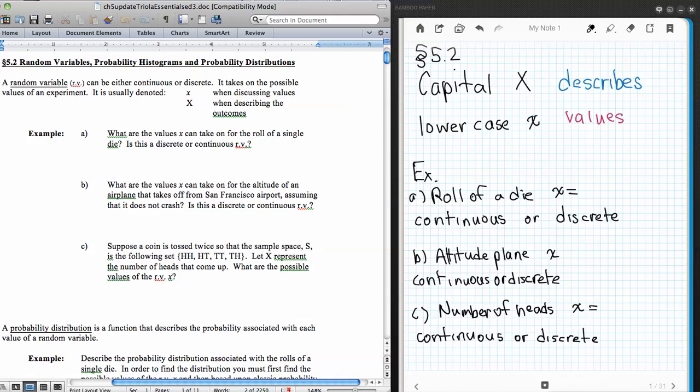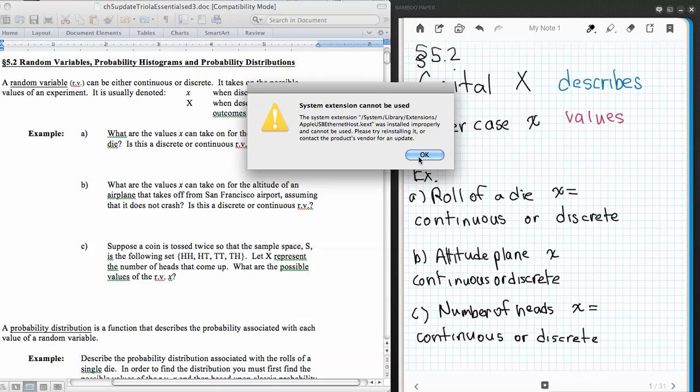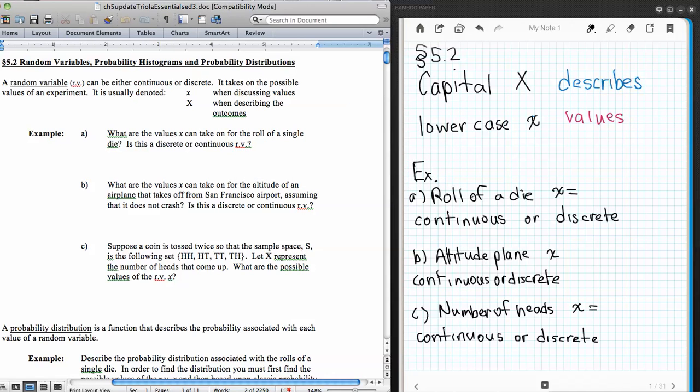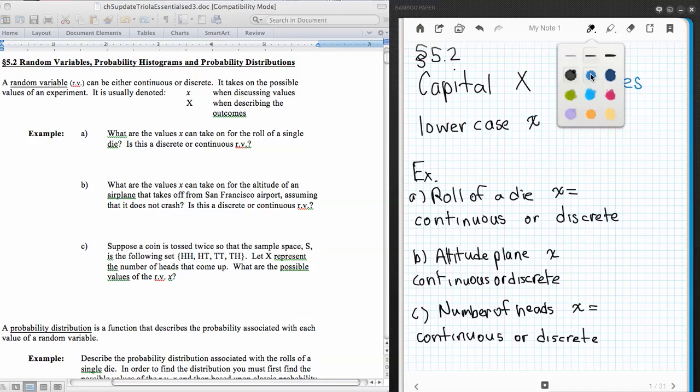What are the values that X can take on for the roll of a single die? Is it discrete or continuous? So we want to realize that discrete or continuous refers back to what we learned in chapter 1. Discrete random variables are those with holes in between, countable occurrences, continuous being like a number line, no holes, everything is measurable. And countable and measurable are two words that are commonly used to describe the difference between discrete